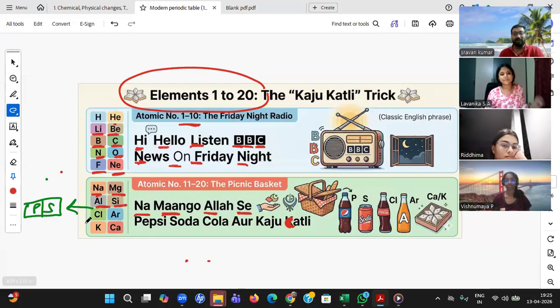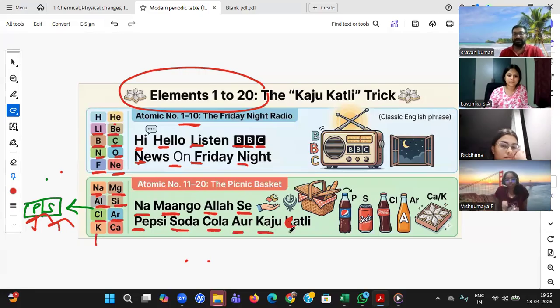Si, silicon. Pepsi, phosphorus. S, sulfur. Cl, chlorine. Ar, argon. K, potassium. Katli, Ca, nothing but calcium. I'll amend this and post it to you if you require.